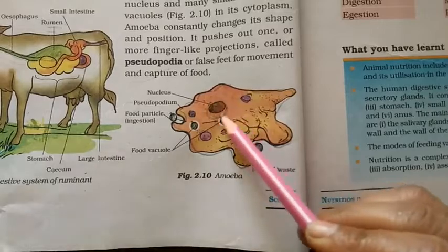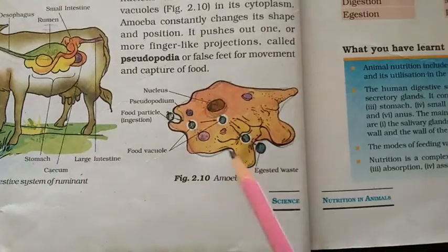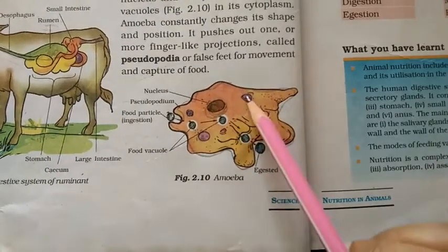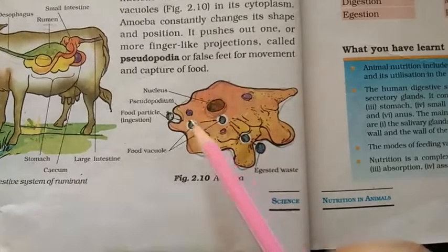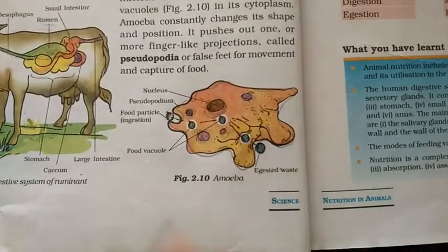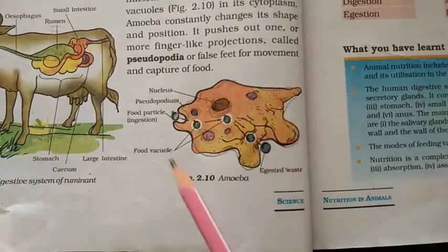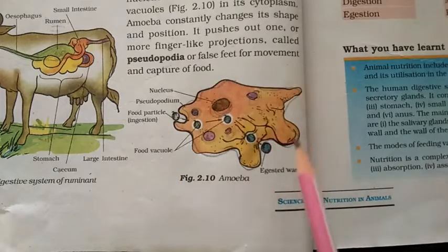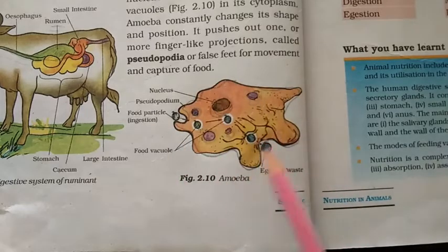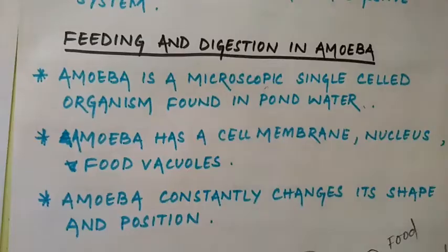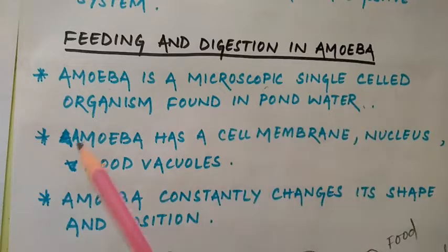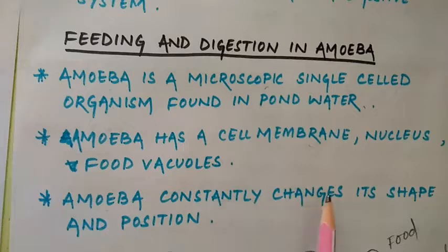Then a nucleus is present. This is the nucleus of the amoeba, and these are some of the food vacuoles which you can see. So this is present in the amoeba. Amoeba is able to constantly change its shape. It does not have a particular shape, but it can change its shape again and again. Amoeba has a cell membrane, nucleus and food vacuole, and constantly changes its shape and position.